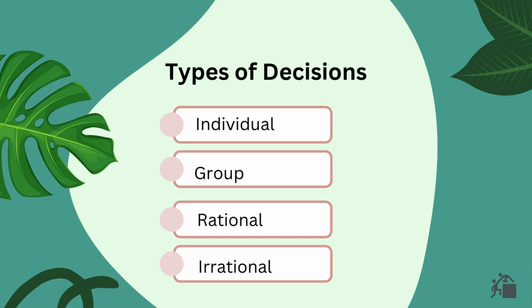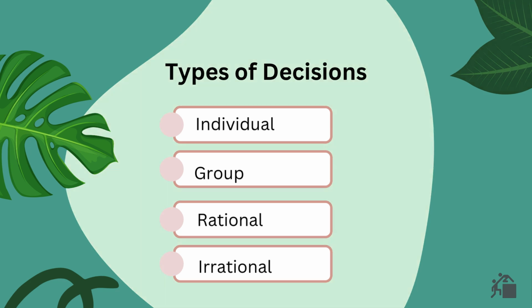Irrational decisions depend on intuition and experience. For example, a student chooses a college just because they feel it is right, or they just like the campus, without checking any details. This decision is based on intuition.